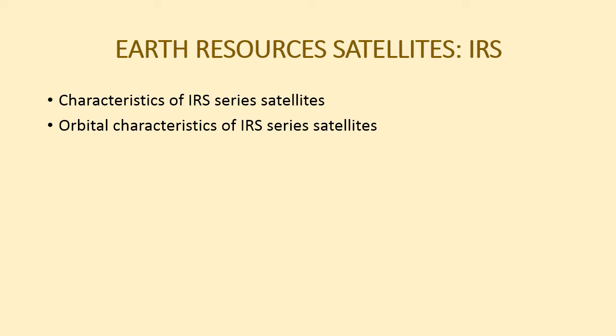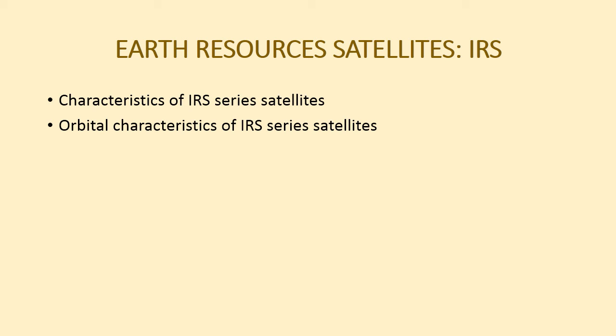The swath is 102 into 74, that is 148 kilometer, and resolution is 72.5 meters. The orbital characteristics of IRS P2 satellite was altitude 817 kilometer, orbital period 101.35 minute.